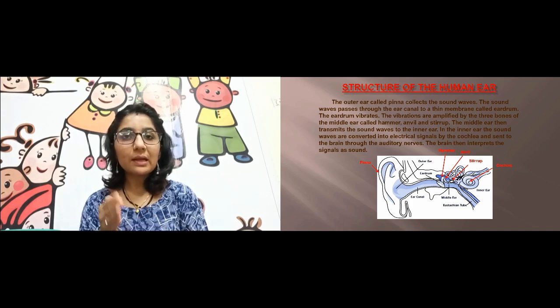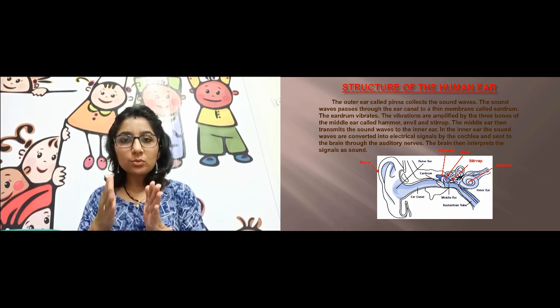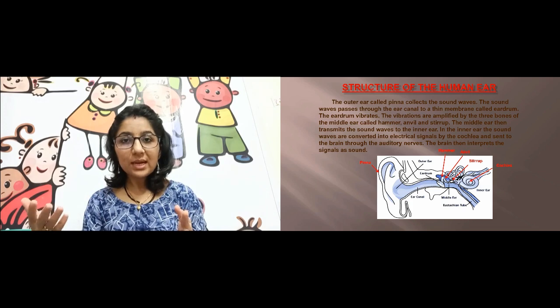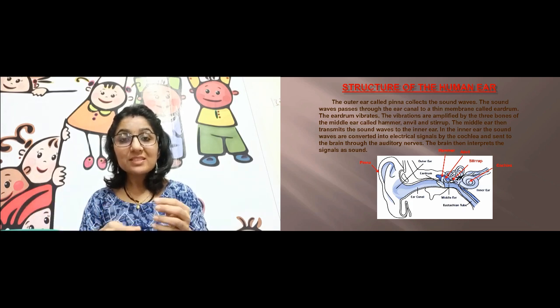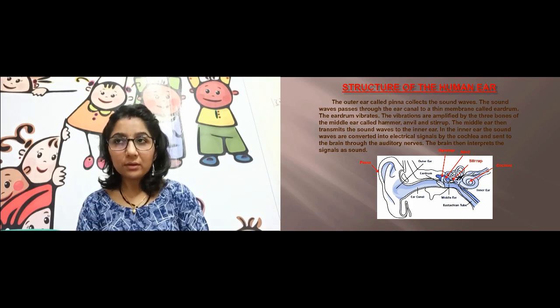Okay, up to the ear canal and eardrum, that is the outer ear, or the external ear, and then these three bones are the part of the middle ear. So as the eardrum is vibrating, that vibration is passed on to the hammer, then anvil and stirrup, and they will also vibrate. Okay, and then the sound waves will be transmitted through the middle ear, and then it will go to the inner ear.